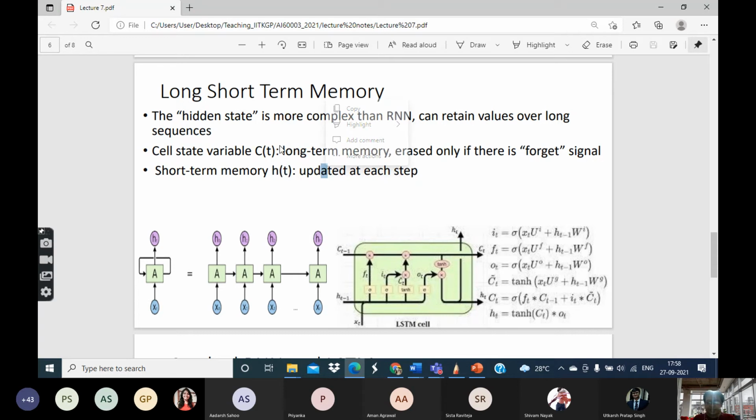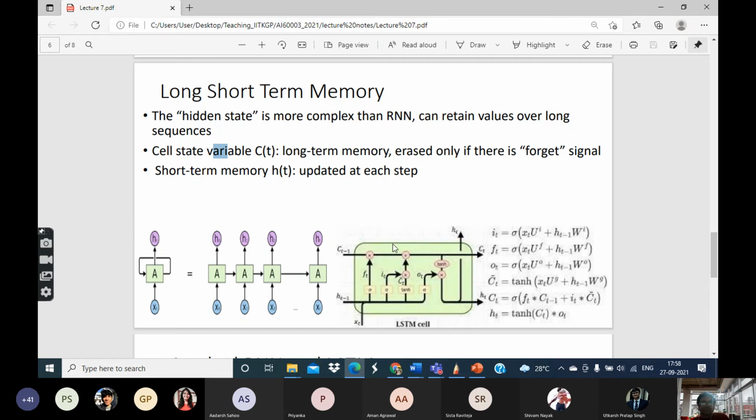HT, just like in case of an RNN, is a normal state variable which gets updated at every step according to the equations maintained here. But this long-term memory is not always updated. Either its previous value is retained, or it is updated only if there is a signal to update it. Now, who generates that signal? The cell only generates that signal based on the input.